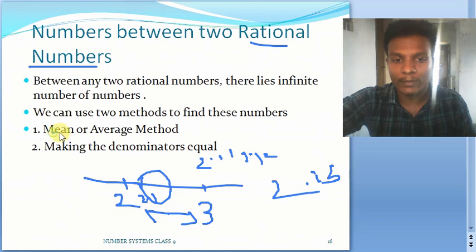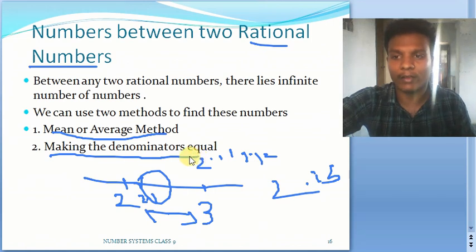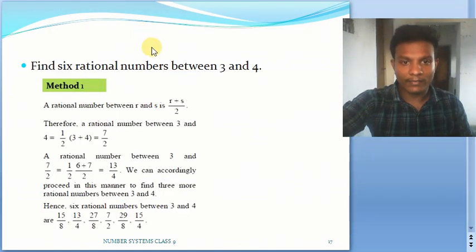One method is going to be the mean or average method, and one more method is where we make the denominators equal and find the requisite number of numbers. Let us start with the mean or average method. Let us take an example. We need to find 6 rational numbers between 3 and 4. So let us solve this particular question with the help of the two methods. The first method is going to be our mean or average method.